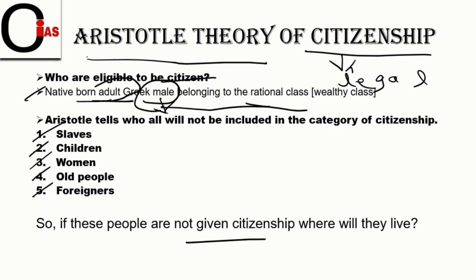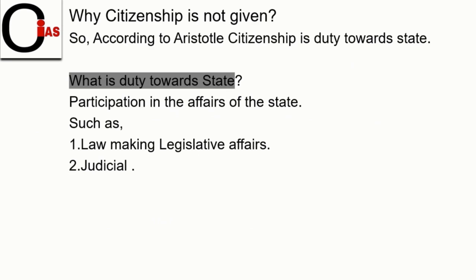Look, friends, here Aristotle's theory of citizenship is different from today's citizenship. At that time, citizenship was given on the basis of the engagement of the individual in legislative affairs and various judicial work. So whoever is born there can live there. But participation in public affairs or legislative affairs will not be given. So now we will learn why citizenship is not given, friends.